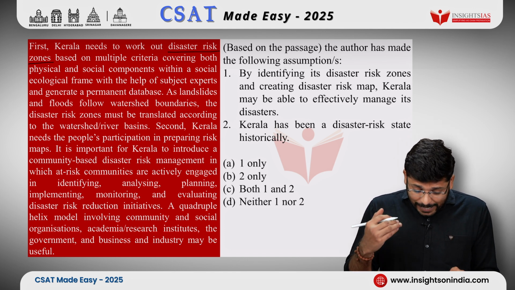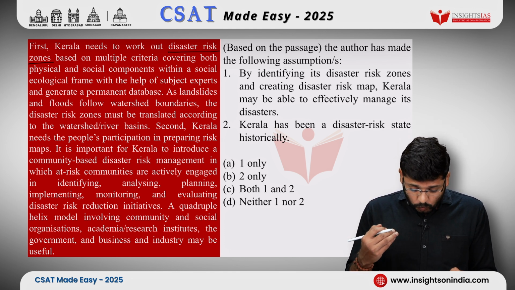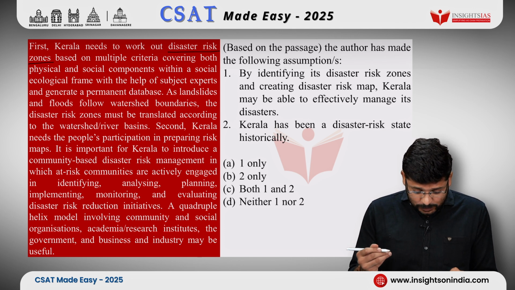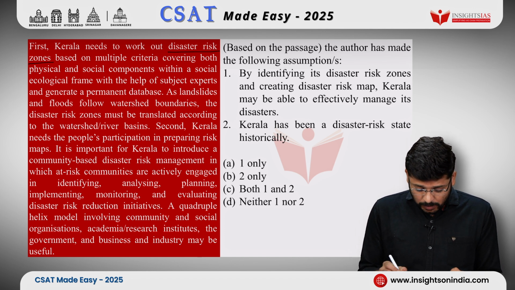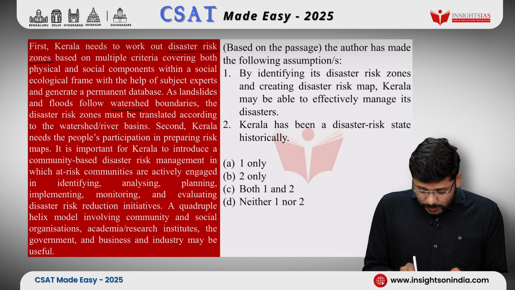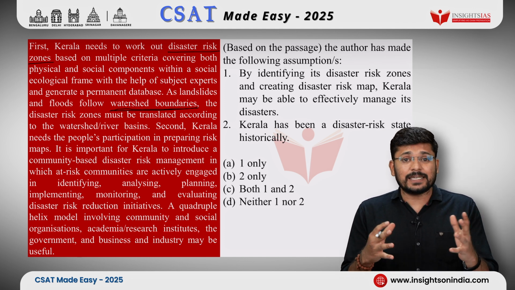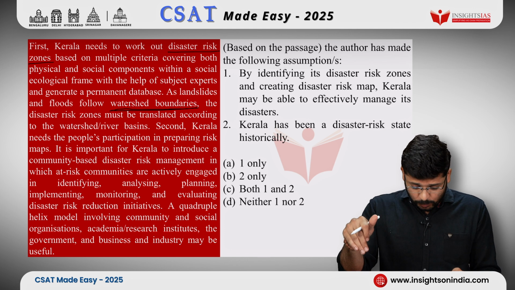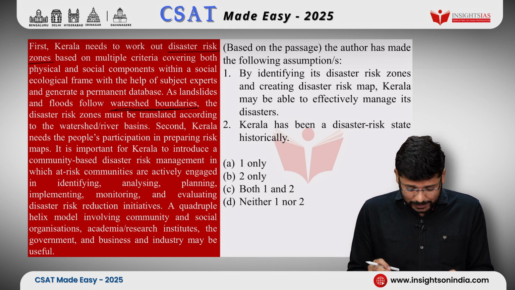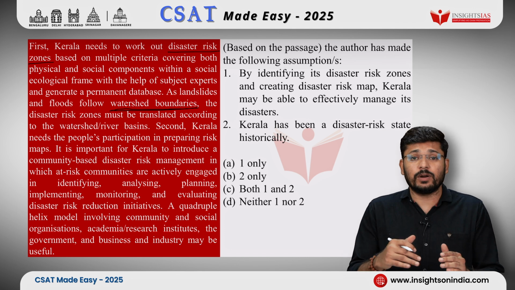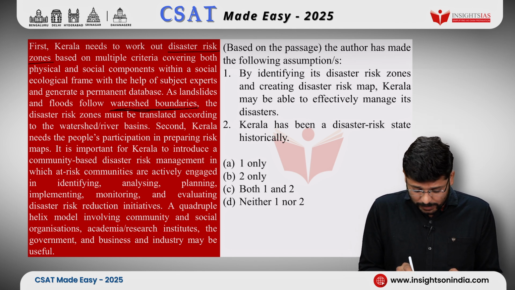Okay. As landslides and floods follow watershed boundaries, the disaster risk zones must be translated according to the watershed or river basins. What will I underline here? I will underline watershed boundaries. What about watershed boundaries? They are telling us that landslides and floods follow the watershed boundaries. So, the disaster risk zones must be translated according to watershed or river basins. So, I will underline watershed boundaries.